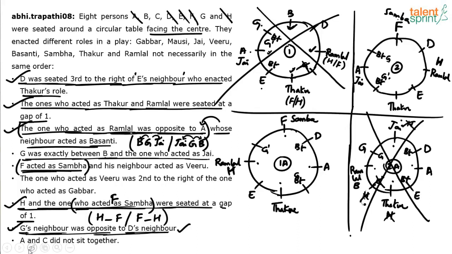A and C do not sit together. Okay, if you look at case number 2, I know that A and C do not sit together. So A is here, C cannot come in these two positions because C should not be sitting with A. So the only place where C can come is this one, because otherwise C will become neighbor of A. I cannot do that in 1A because C can come here or C can come here. There are two possibilities. The one who acted as Veeru was second to the right of the one who acted as Gabbar.